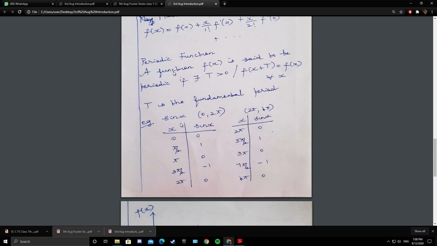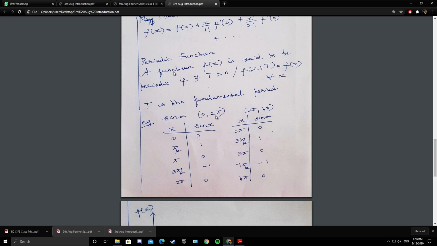Say, for example, sin x. Sin 0 is 0, sin pi by 2 is 1, sin pi is 0, sin 3 pi by 2 is minus 1, sin 2 pi is 0. So we have the values of sine function from 0 to 2 pi. Similarly, we have the values from 2 pi to 4 pi. Sin 2 pi is 0, sin 5 pi by 2 is 1, sin 3 pi is 0, sin 7 pi by 2 is minus 1, sin 4 pi is 0. Now we have the values of sin x in the open interval 0 to 2 pi and the open interval 2 pi to 4 pi. The length of the interval is the difference between the endpoints.